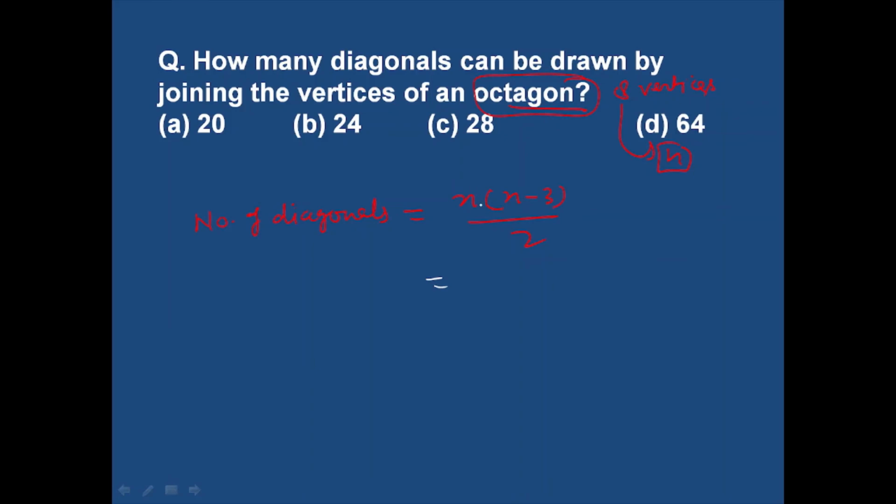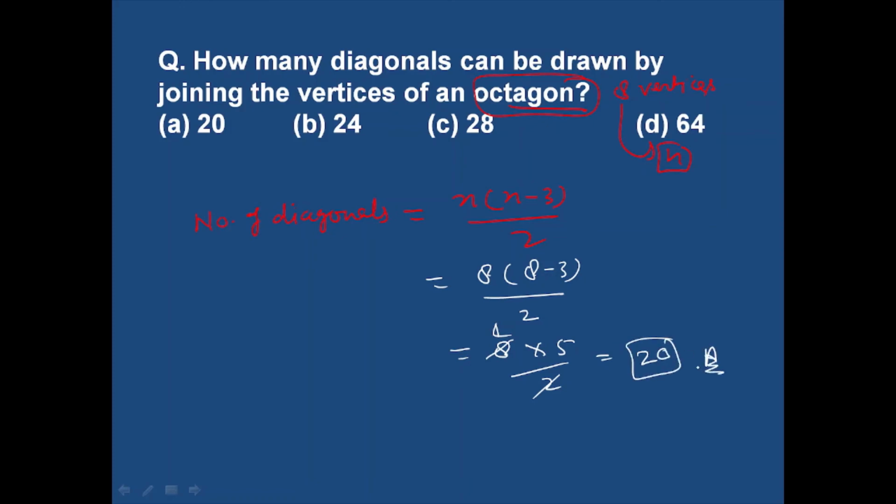So we can easily put 8 into 8 minus 3 divided by 2. 8 into 5 by 2. This will become 4 times 5, so the total number of diagonals will be 20. So this is the right answer. Option A will be the right answer. Total number of diagonals is 20.